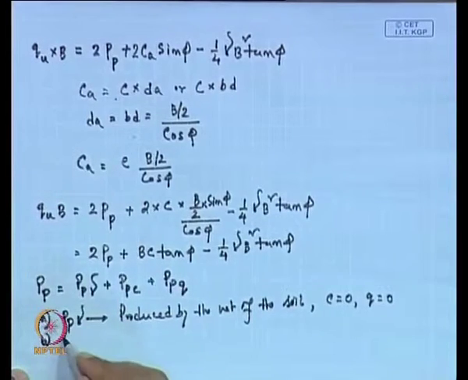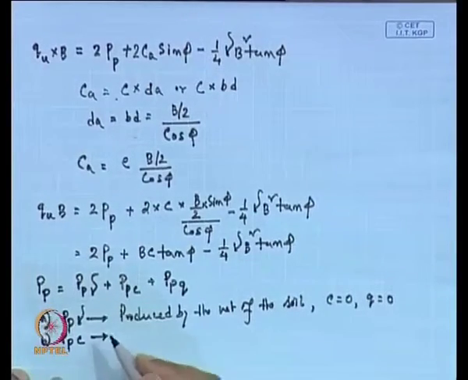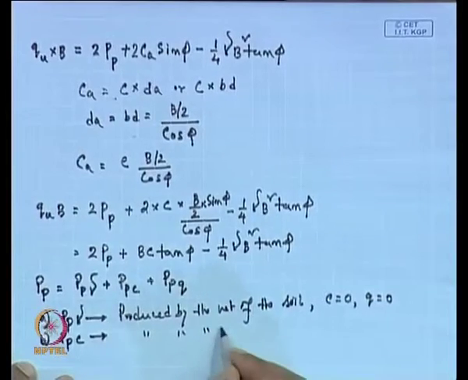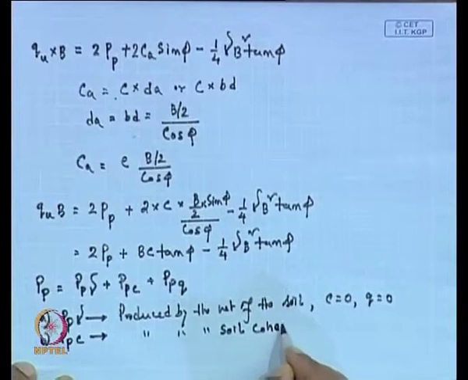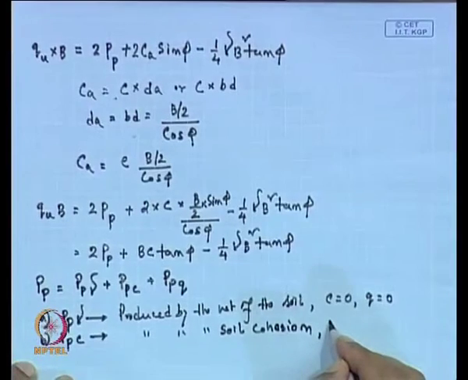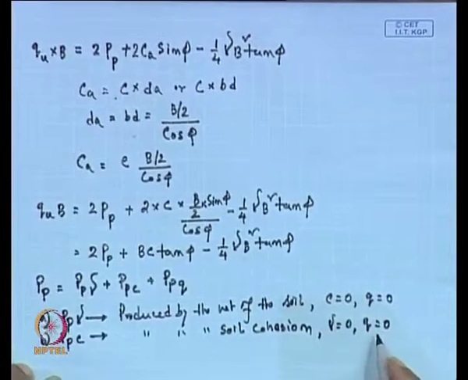Second, this resistance is P p C, produced by the soil cohesion. Assume that the soil is weightless and has negligible surcharge.